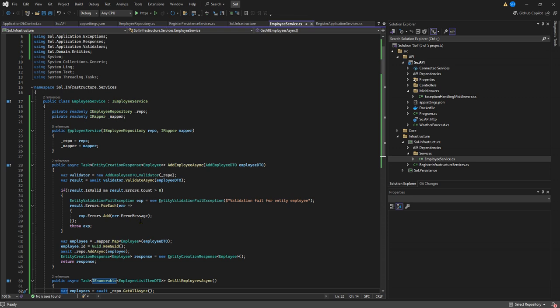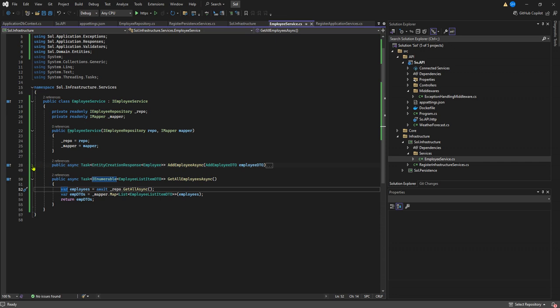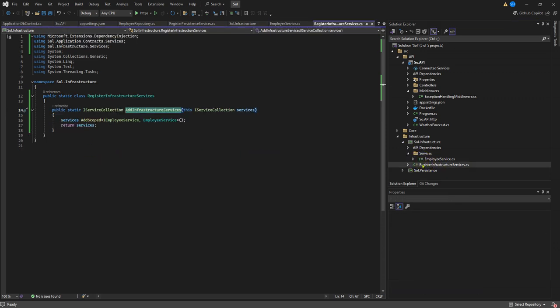So again the control will go towards the middleware, and from middleware to the client, so it will bypass the normal flow. My service actually contains only two methods: the first one is to add employee and the second one is to get all employees. I'm also registering services that are required in that project.